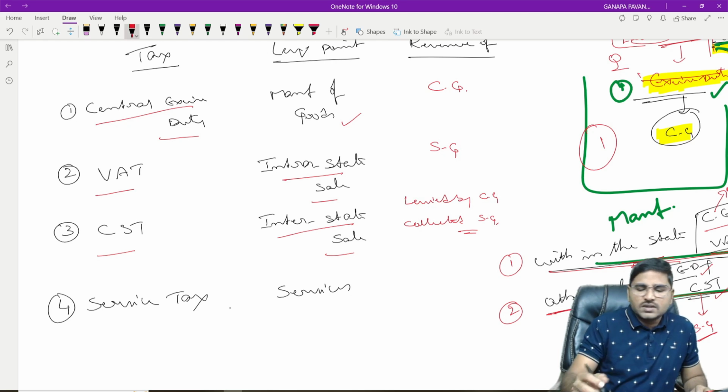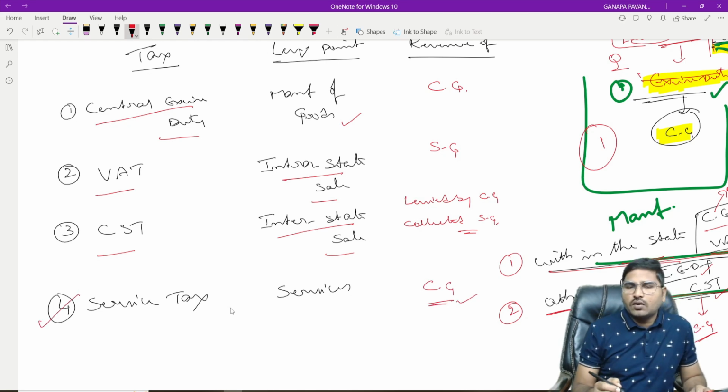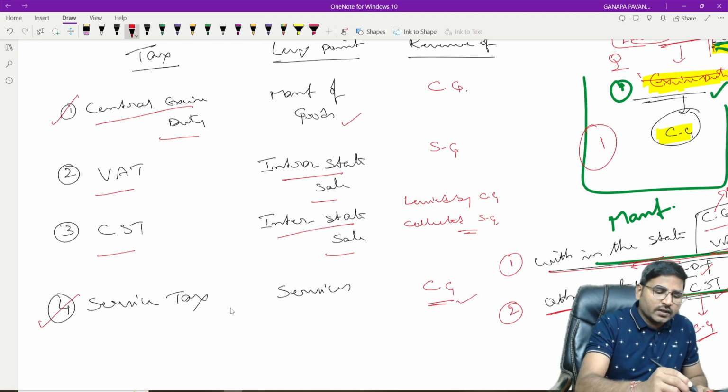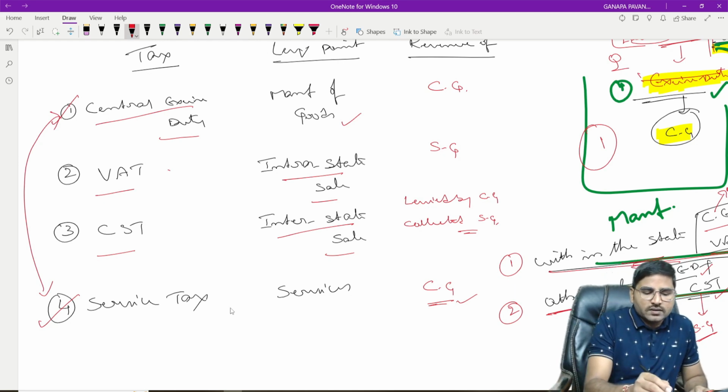And the service tax was levied and enjoyed by the central government. That means service tax is the revenue of the central government and central excise duty is revenue of the central government. So central government revenues are central excise duty and service tax, and VAT and CST are state government revenues.